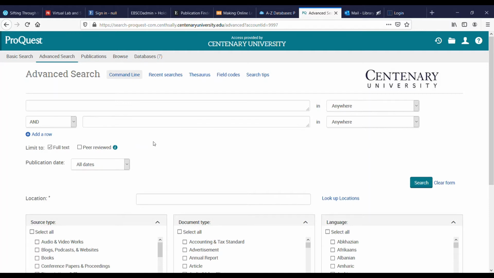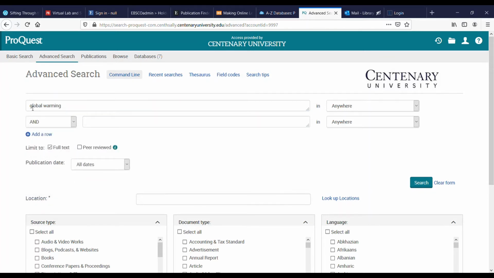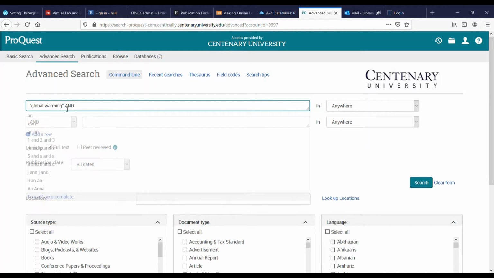The topic that we will explore is the following. Global warming is causing migrating birds to change their habits. Let's start by typing global warming into the first box. Use quotation marks around the two terms to indicate a phrase. Add any synonyms that you have come up with. In this case, let's add climate change. Again, using the quotations to designate it as a phrase.